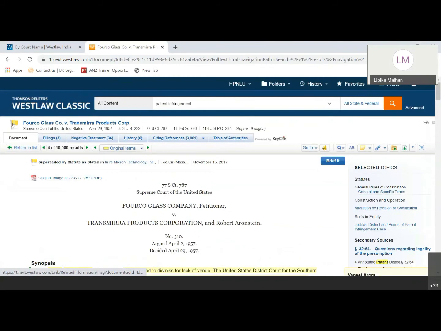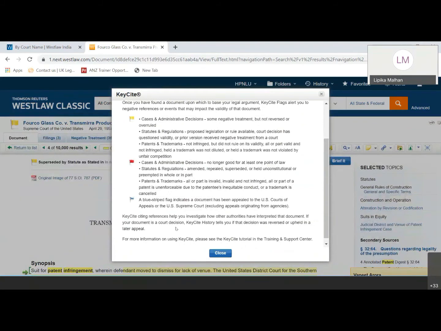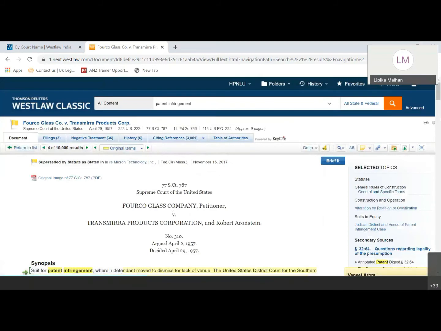If you want to learn more about this, you can just simply put your cursor on the flag. And there is an option called Powered by KeyCite, which is available with all the cases which you open. When you click on that, you can read about the flags, and it will give you more information on what these flags represent. For India and UK, we have seen a case analysis section on the left hand side. For US, we'll find everything on the top. So we have the filing, where it has got negative treatment, what is the history of the case, what are the citing references, all of the options are given here.